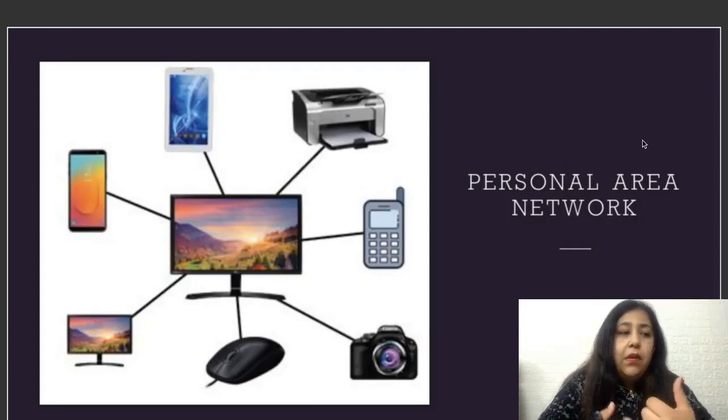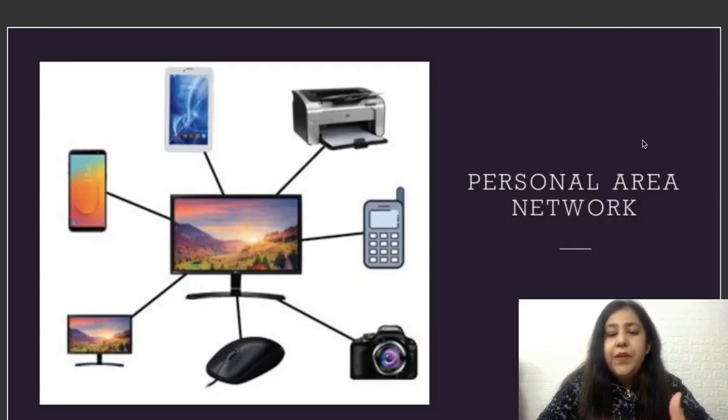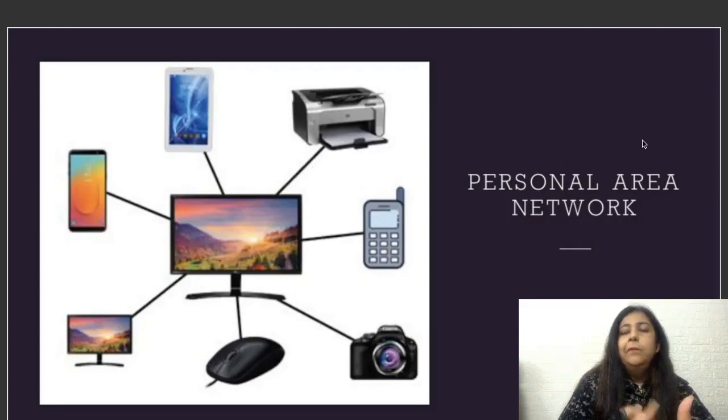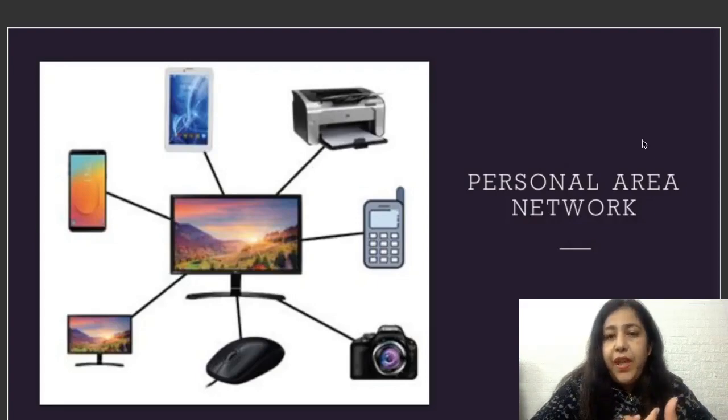I can even unlock my car or turn the AC on and set it to some temperature with the help of my phone. There are so many other smart devices which come under the term IoT, Internet of Things, right? But over here we call it personal area network because they're connected within a particular range.